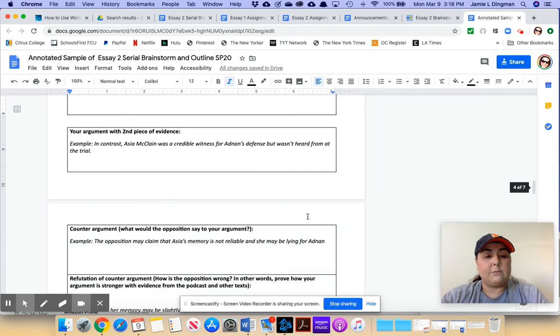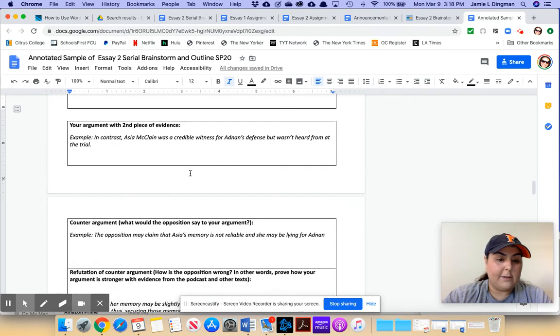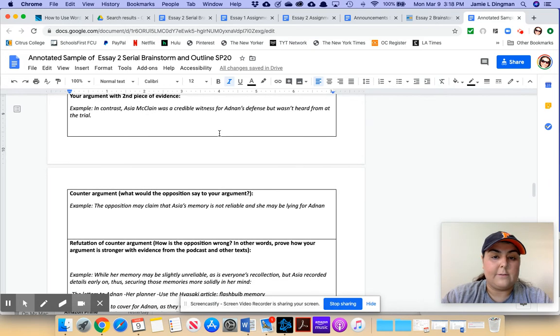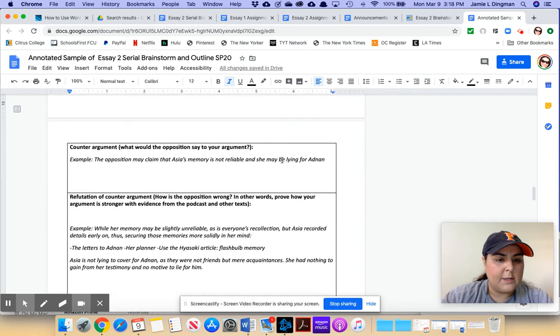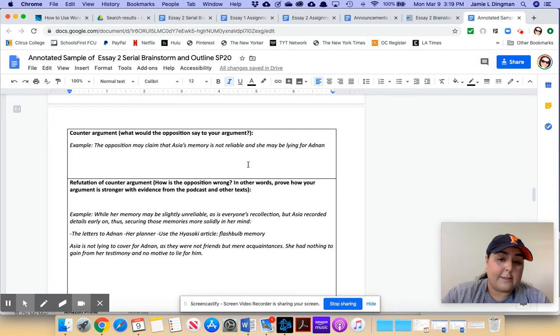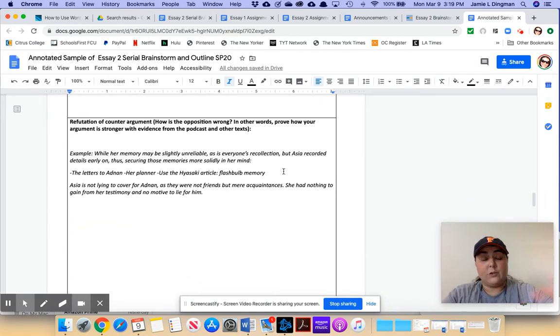Then you just continue the rest of the outline like this first example did, giving your main argument, right? So second piece, in contrast, Asia McLean was a credible witness for Adnan's defense, but wasn't heard from at the trial. The counter argument: the opposition could come back and claim that, well, Asia's memory is not reliable and she could be lying for Adnan. And then in your paragraph, the rest of the paragraph is you trying to prove, no, Asia was a credible witness. And you can acknowledge, right? Yeah, her memory might be slightly unreliable, as is everybody's, but you'd want to give those details about Asia being a very detail-oriented, diligent person.